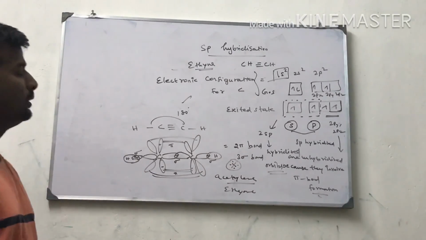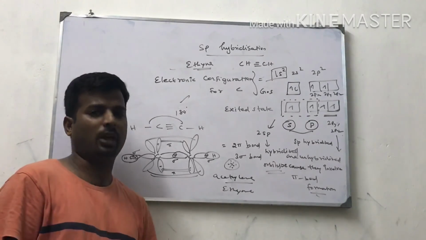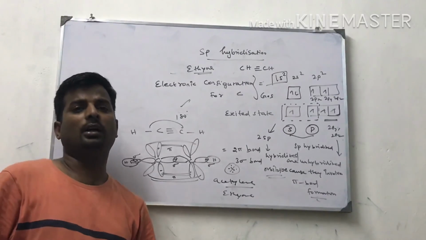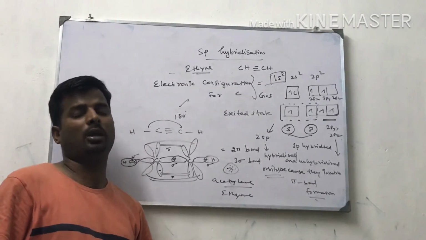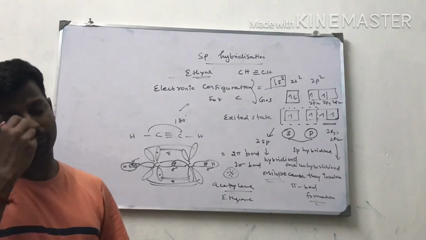They may ask. These are the examples for sp3, sp2 and sp hybridized orbitals. In the next class we will discuss dsp3, sp3d2 and sp3d3 hybridization. The next 3 examples we will see in the next class.